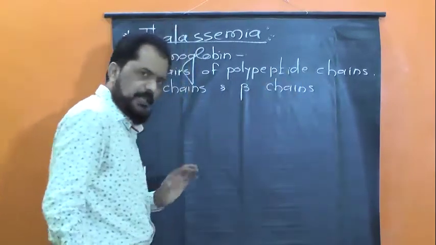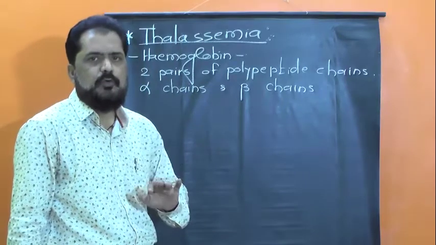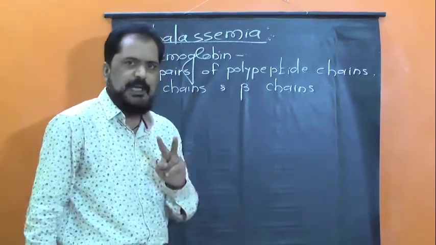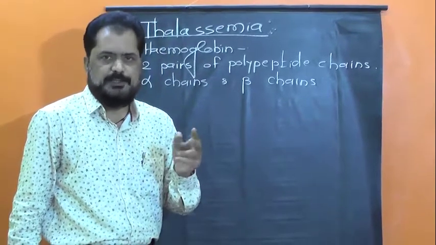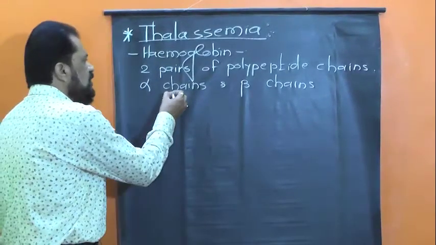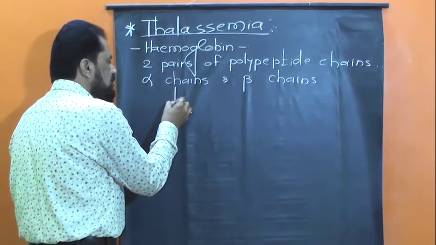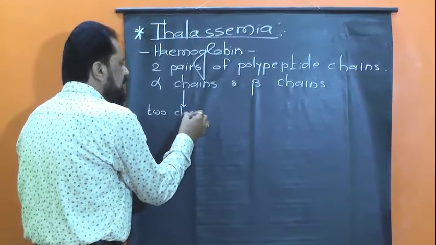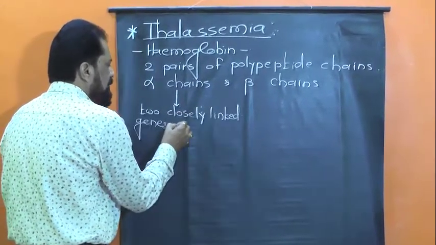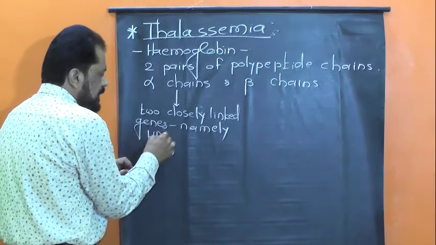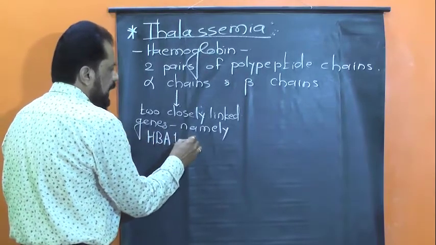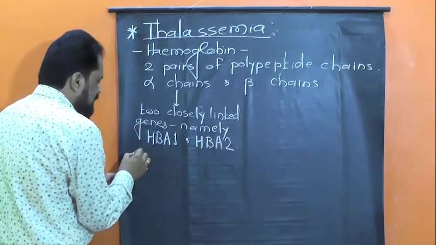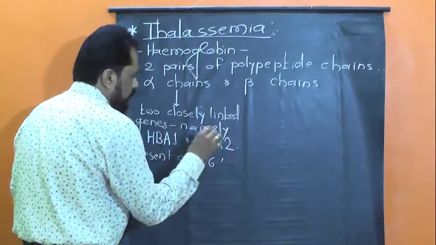It means chemically the molecule of hemoglobin consists of two alpha polypeptide chains and two beta polypeptide chains. The synthesis of alpha polypeptide chains is controlled by two closely linked genes, namely HbA1 and HbA2, present on the 16th chromosome.